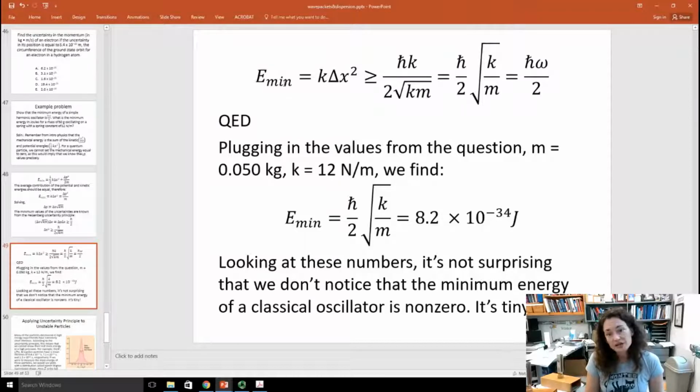Now, if I want to plug in the values from the question, I plug in 50 grams, or 0.05 kilograms, and k is equal to 12 newtons per meter. Plugging that in, I find a number of 8.2 times 10 to the minus 34 joules. That's super tiny. So it's not surprising that we don't notice that the minimum energy of a classical oscillator isn't 0, right? Because we can't detect it. We can't see it. It's too small.